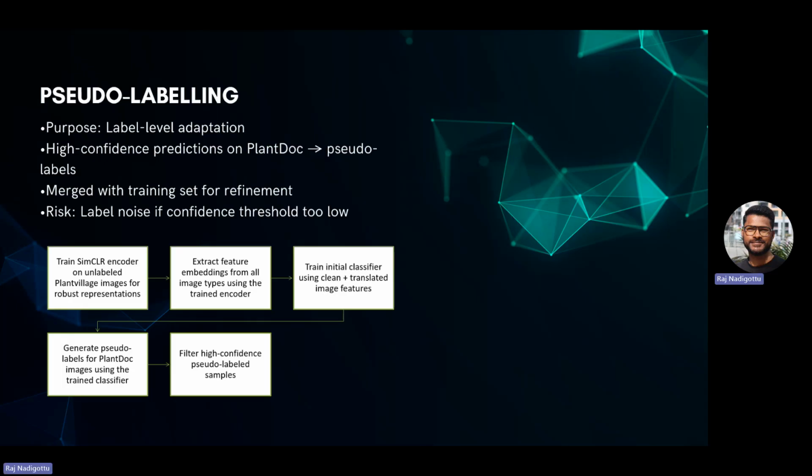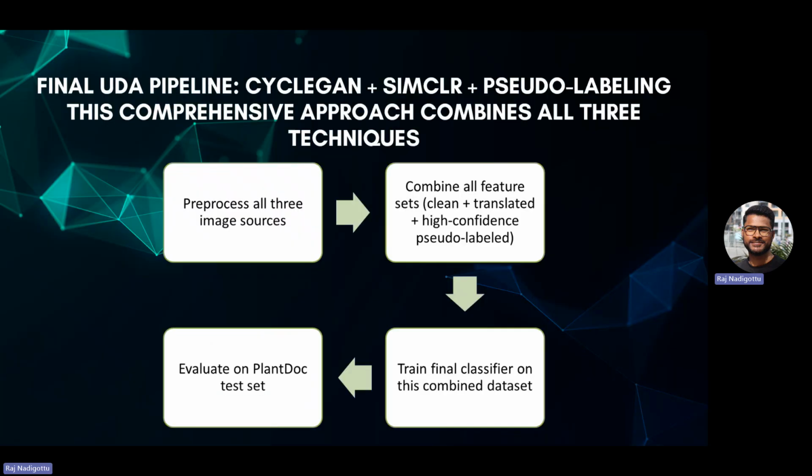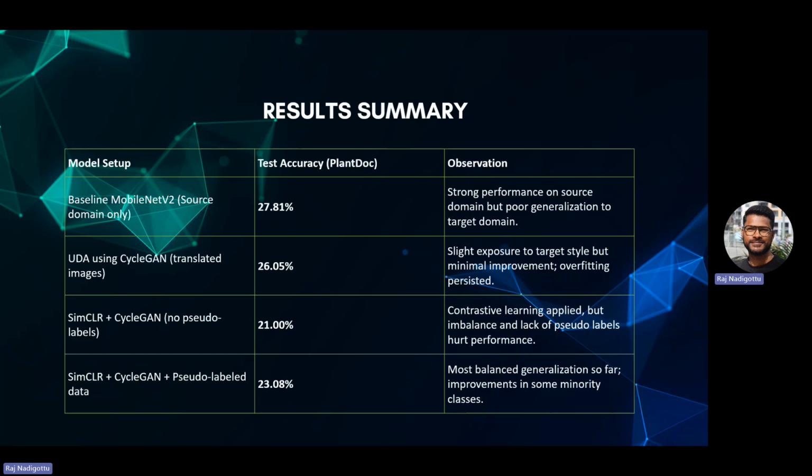So we would be merging these pseudo labels as well into the training data set, and then we would be moving to the final UDA pipeline, right? So here we would take all the inputs from all the three steps. We will take all the inputs like CycleGAN translated images and the features from SimCLR, and then the pseudo labeling from the pseudo label set, and then we will take it as training into the model, and then we will test it on top of the PlantDoc data set. So this way we would be expecting a better performance of the model by the end of it.